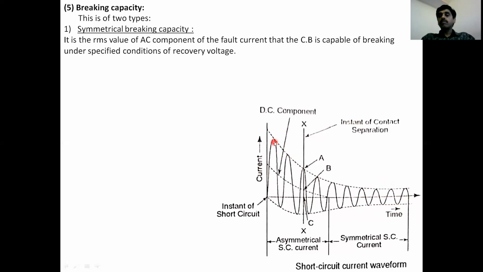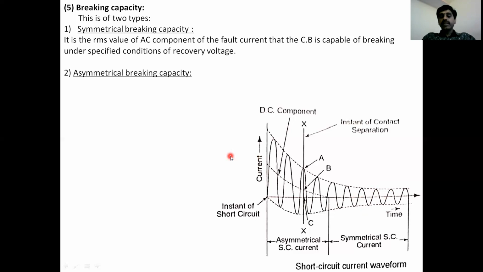Generally, there is a current doubling effect, 2 times the recovery voltage. In general, it is taken as 1.8. After that, 1.7, 1.6, like that. The current decreases. That's why the subtransient or transient current depends upon this recovery voltage.